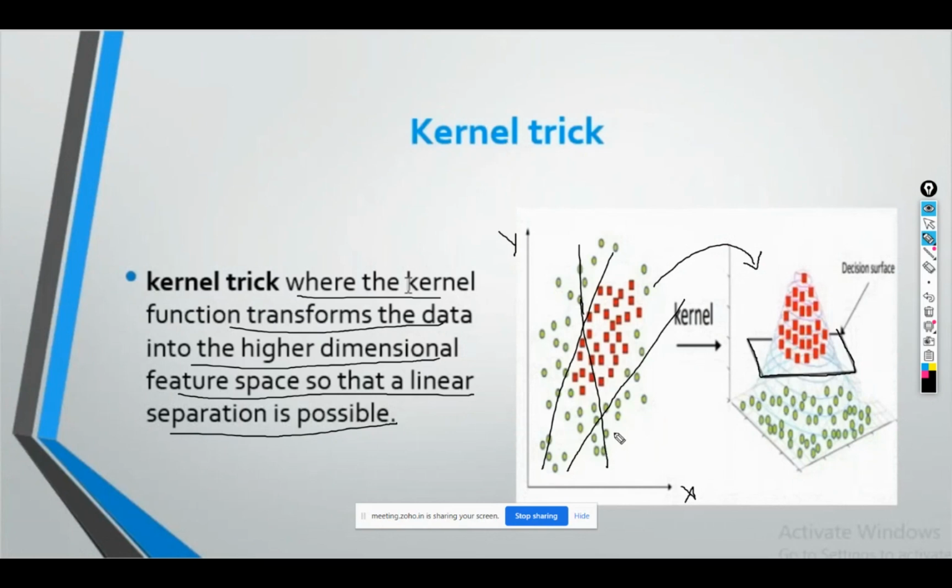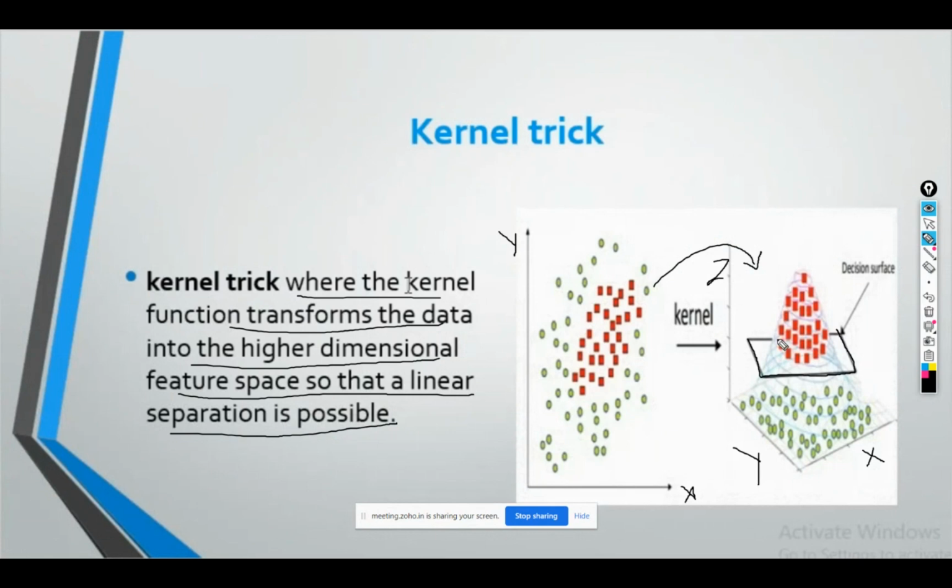So what I do is I apply the kernel trick. SVM will apply this kernel trick on its own. You don't have to do any task for that. We have commands for all those conditions. So what SVM will do is transform this 2D dataset into a 3D dataset. You can see this is my X plane, Y plane, and this is my Z plane. It's transforming this 2D dataset into a 3D dataset or a higher dimensional dataset.